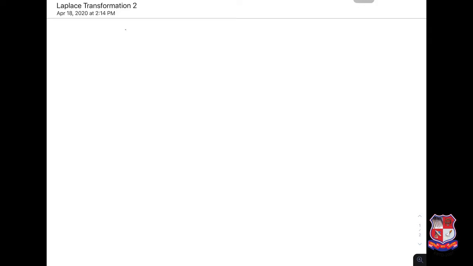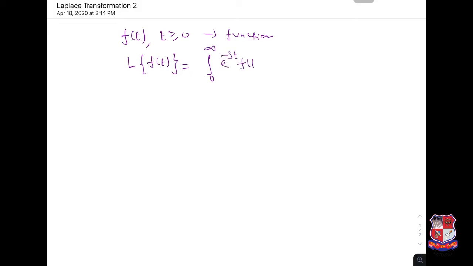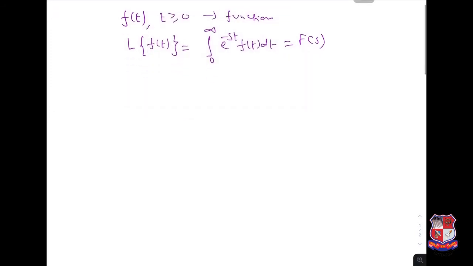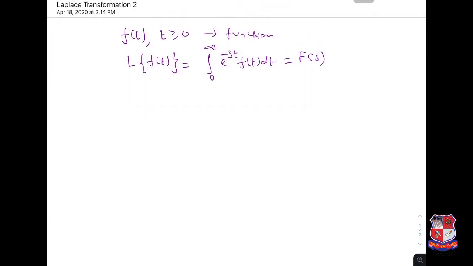If f(t) is a function defined for t greater than or equal to 0, then the Laplace transformation of f(t) is equal to integration 0 to infinity e power minus st f(t) dt, and we call this F(s). So that is the Laplace transformation of a function f(t).